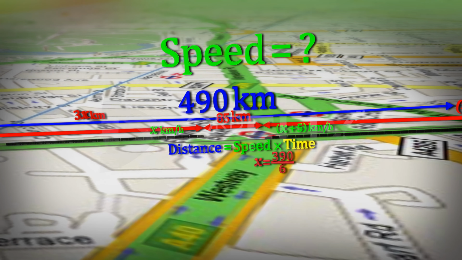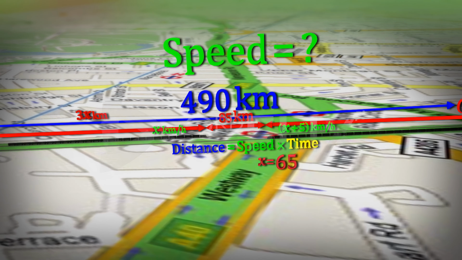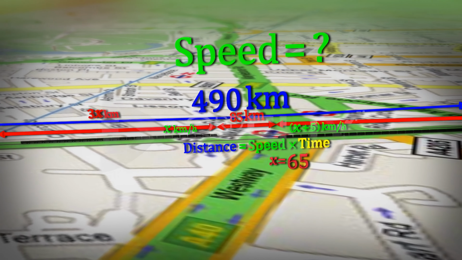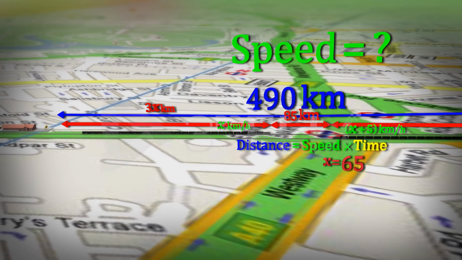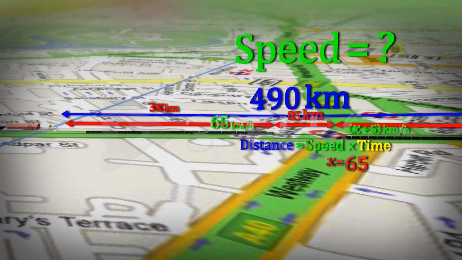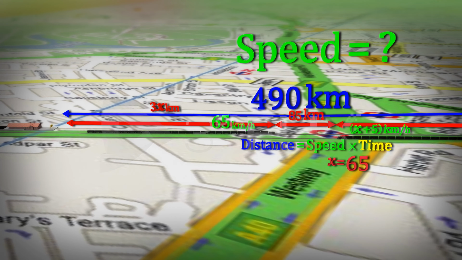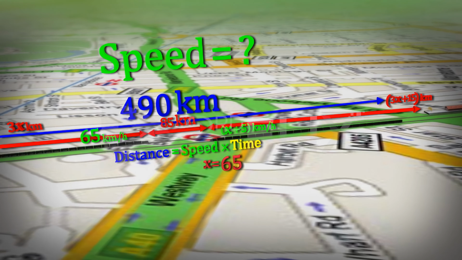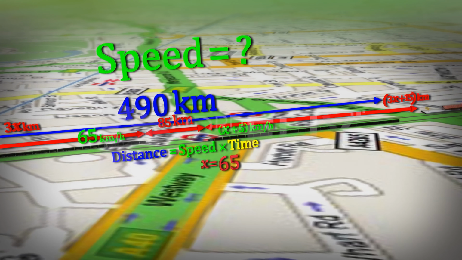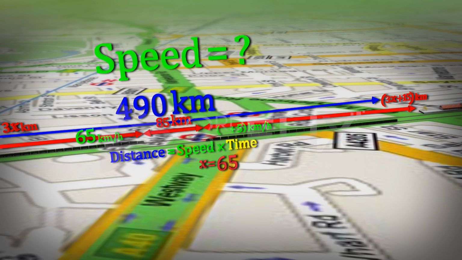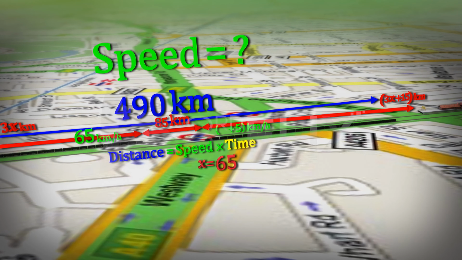x equals 65. So, the speed of the first train equals 65 kilometers per hour. Speed of the second train equals 65 plus 5 kilometers per hour equals 70 kilometers per hour.